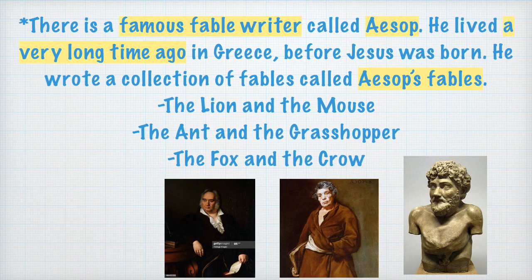There is a famous fable writer called Aesop. He lived a very long time ago in Greece before Jesus was born. He wrote a collection of fables called Aesop's Fables. For example, the lion and the mouse, the ant and the grasshopper, the fox and the crow. Can you see the pictures? These are the pictures of Aesop, the famous fable writer.